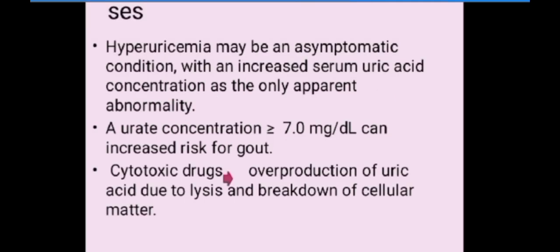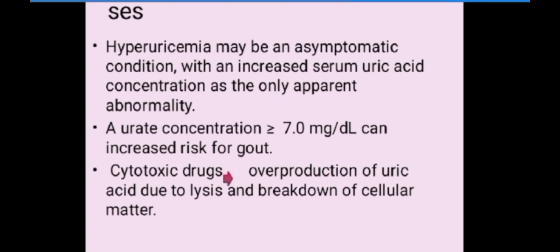What are the causes? Please ignore the heading, there is some misalignment here. Hyperuricemia, as I have taught you, is an asymptomatic condition. When it happens, there is an increased serum uric acid concentration.